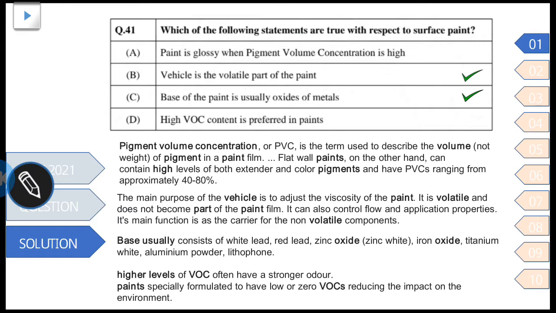And about the last, high levels of VOCs, volatile organic compounds, often have a strong odor. So it is not recommended or preferred in paints to have high VOC. It is always preferred to have low VOC components. It is also recommended by green building guidelines to have low VOCs.